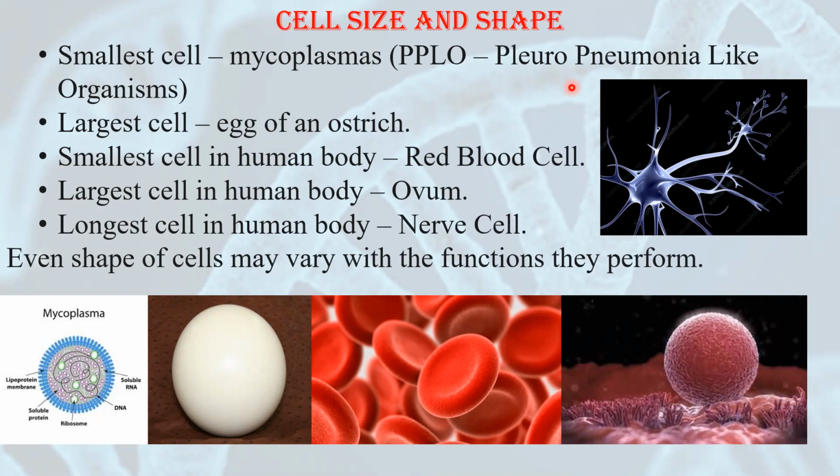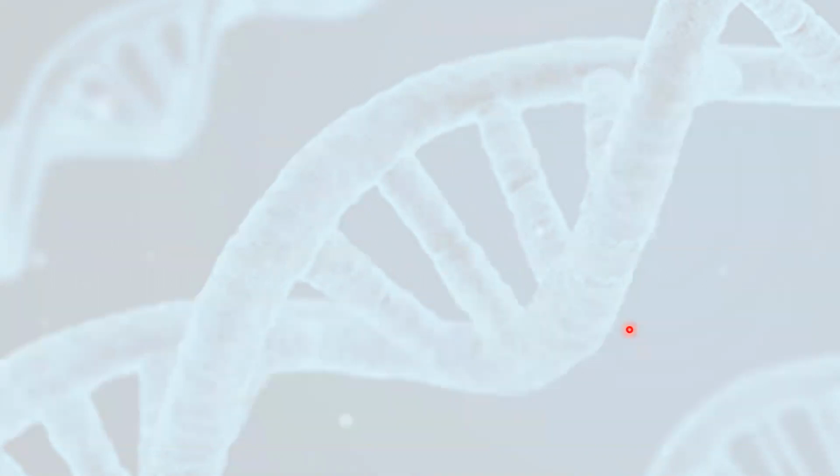Even the shape of cells may vary with the functions they perform. You can see here itself. This is a nerve cell, an elongated cell having so many processes. This is a red blood cell. It is a biconcave disc-shaped cell. You can see the shape. And this is an ovum. It is a spherical shape. Similarly, muscle cells are spindle shaped. Then there are WBCs, which have different types of shapes. It is a poly-shaped structure. So the shape of cells varies with the functions they perform. We have different types or different shapes of cells in our body.